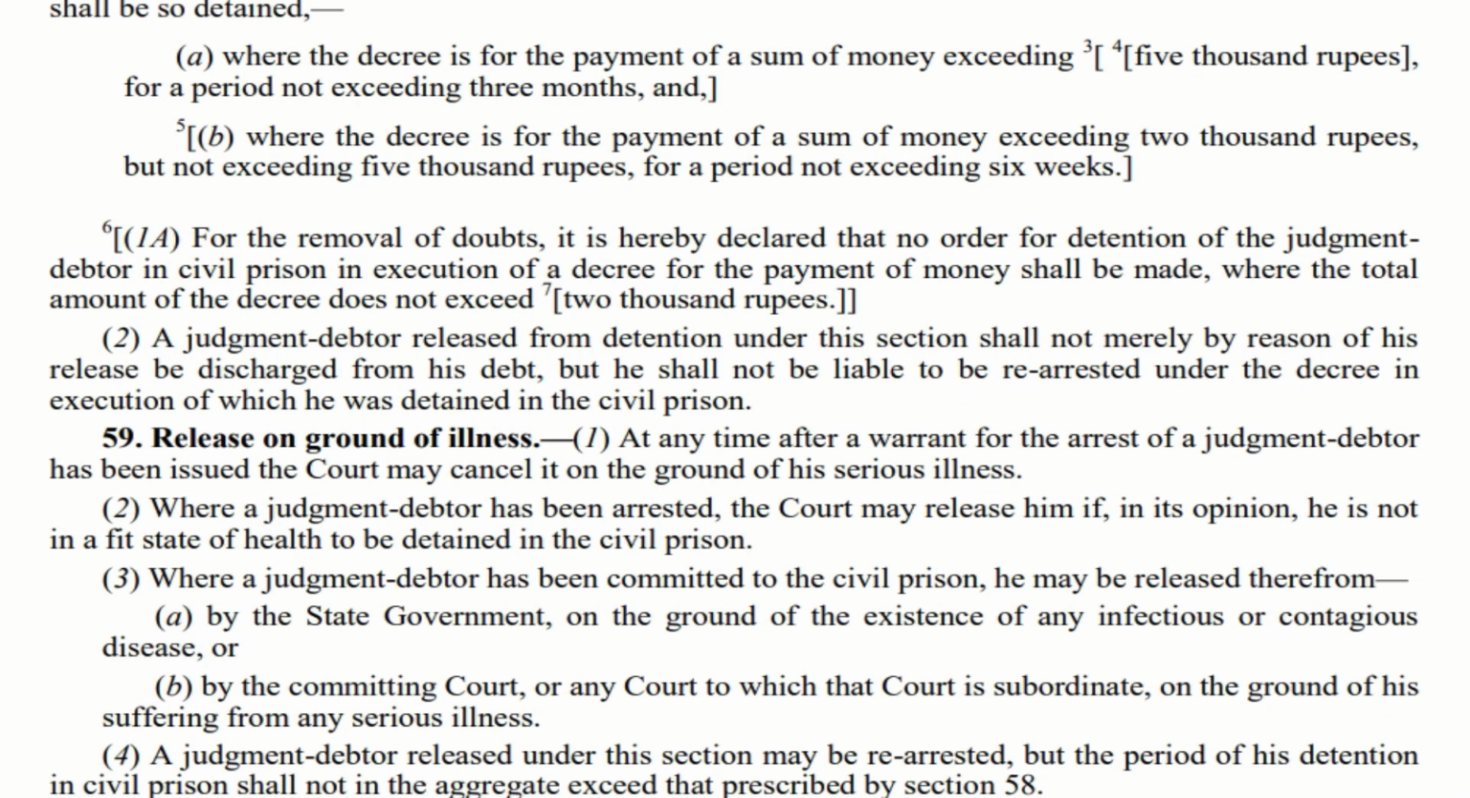Let us move to subsection 4 under section 59. A judgment debtor, if he is released, can still be rearrested, but the period of his detention in civil prison cannot exceed the aggregate provided under section 58. Already we have seen section 58, so it cannot cross that period. Imagine a person can be arrested for 3 months. So he is arrested for 1 month, he is released. Then again he can be arrested for 2 more months. He cannot be arrested for 3 months again. So the total cannot exceed 3 months. That is the point under section 59.